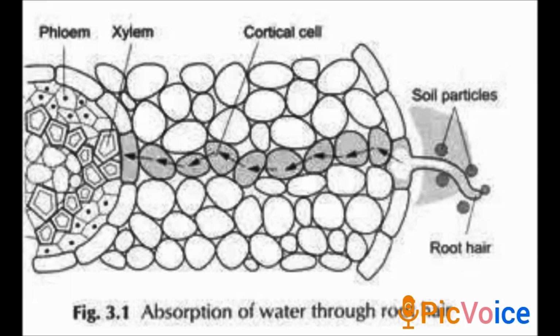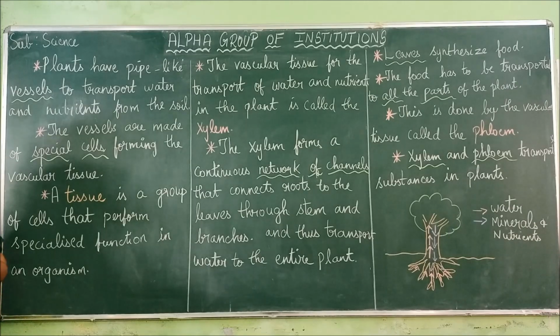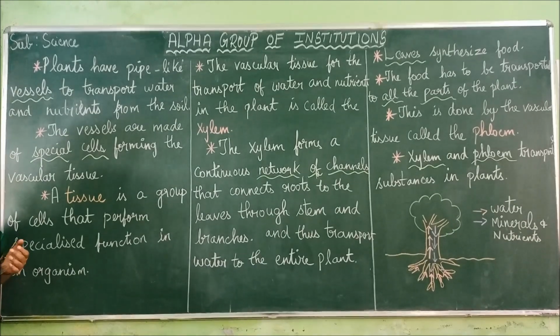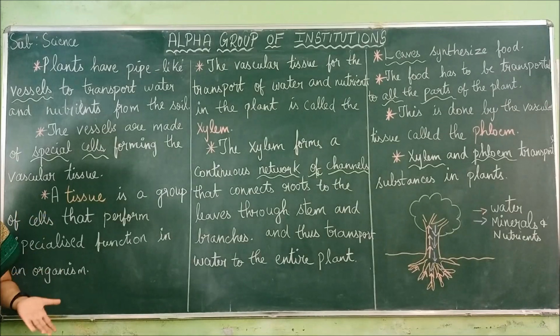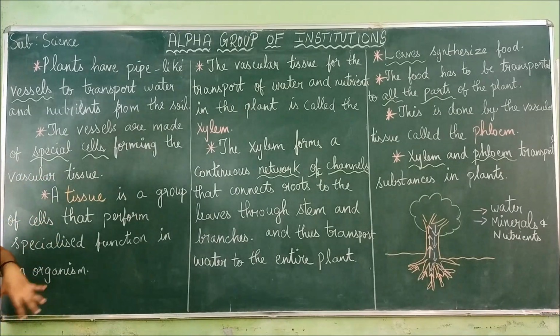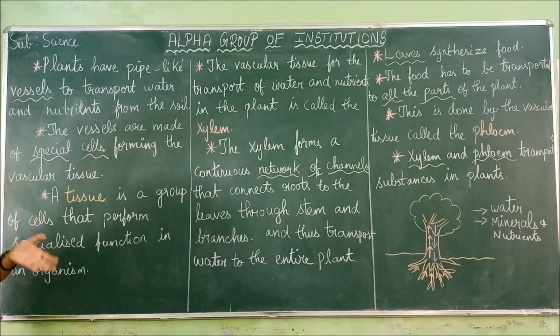So we saw in the diagram how water is transported in a whole plant. This is a section of root. Inside the root, like this, the water travels. We were talking about the transportation of water and minerals. So what happens from the root? The water just passes through the stem and finally the leaves. So it is a circle.